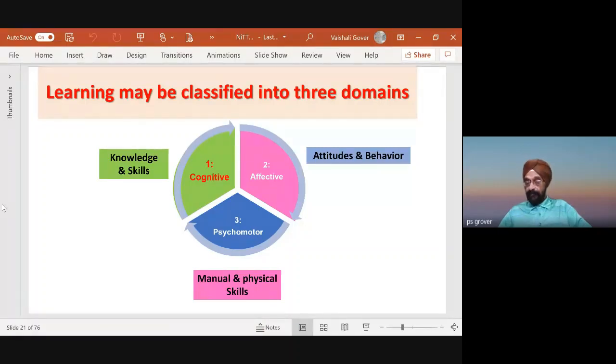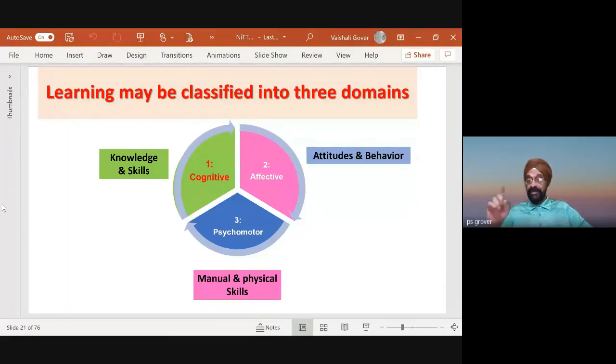When we have a lab component, students will be learning there also. How do we incorporate lab learning outcomes in our learning outcomes? How do we incorporate student behavior or student attitudes in his learning? That is affective. So cognitive domain for knowledge, affective domain for attitude and behavior, and psychomotor for manual skills.